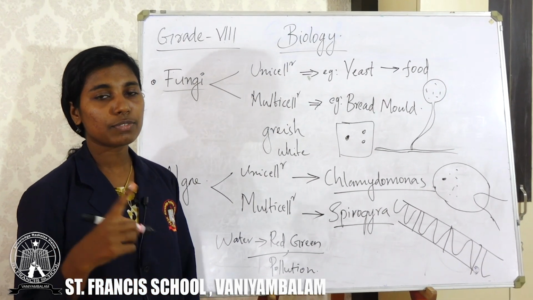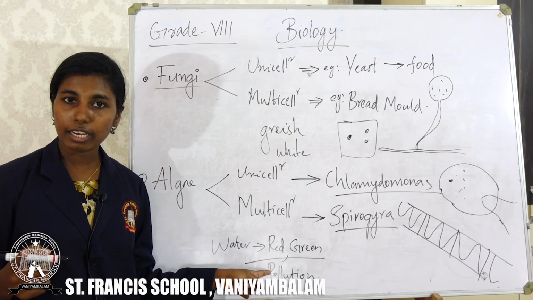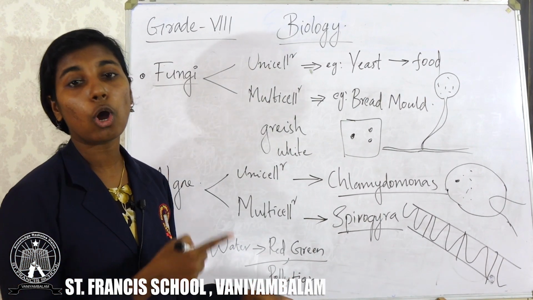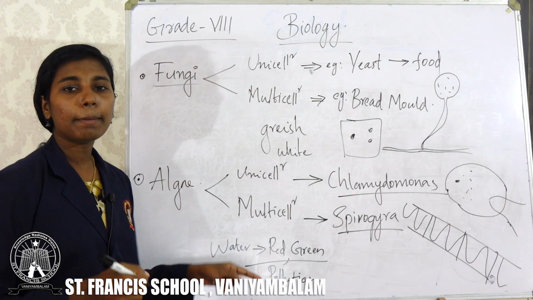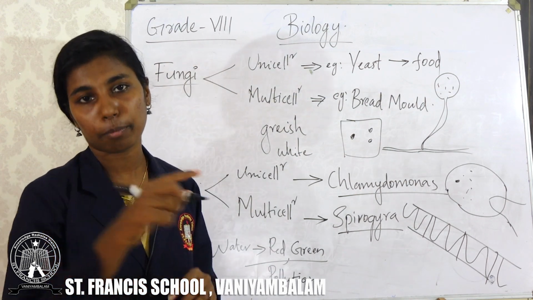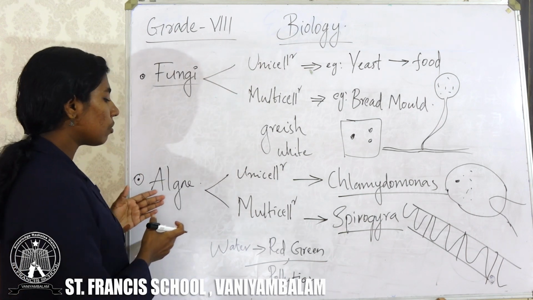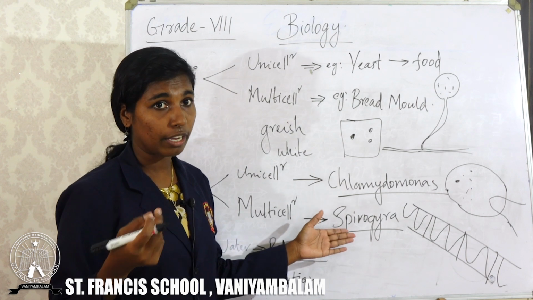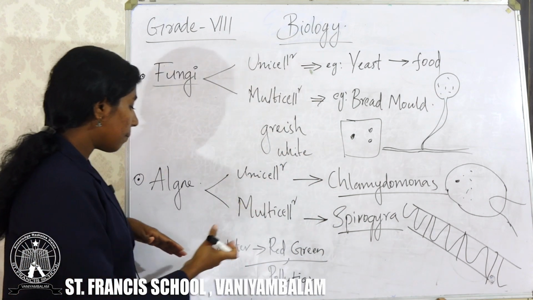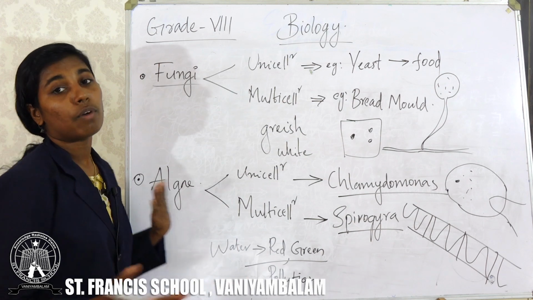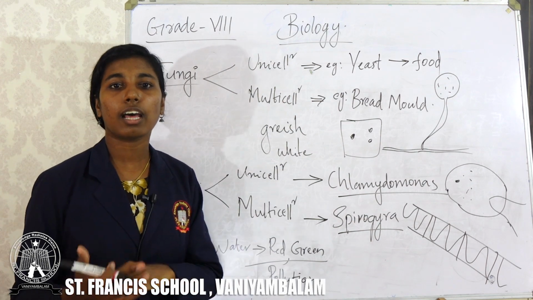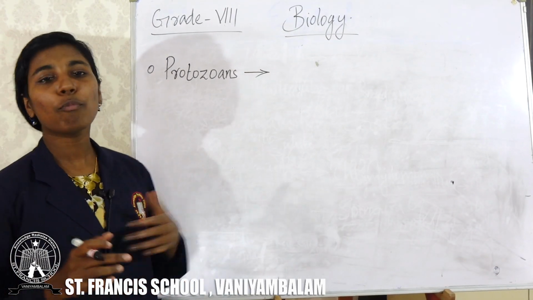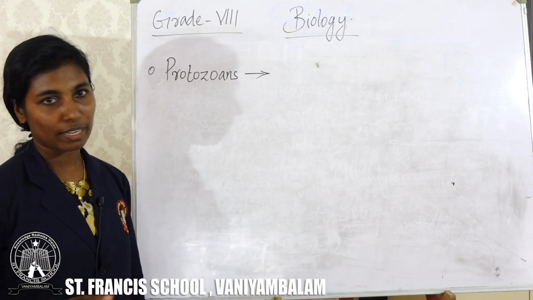In some water bodies, we can see water in red color or in green color. It is due to the overgrowth of some algae. It's a type of water pollution. So, algae are also our friends because, for example, Spirogyra is edible. We can eat Spirogyra. It's good for our health. But there are some algae which may cause water pollution. So, they are our enemies. They are our friends too.